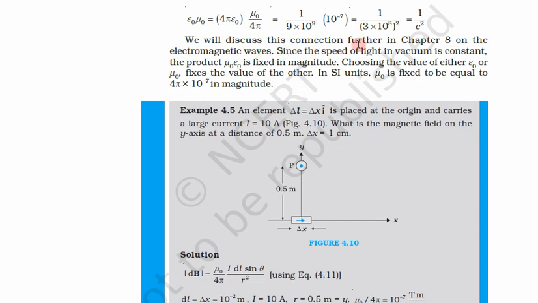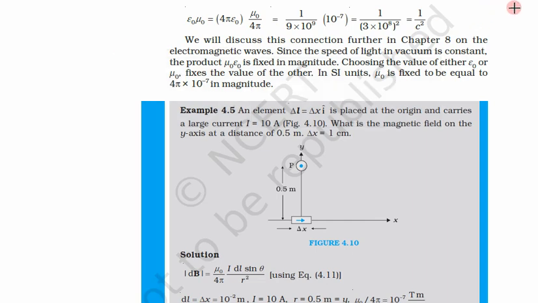We will discuss this connection further in chapter 8 in electromagnetic waves. Since the speed of light in vacuum is constant, the product of mu naught and epsilon naught is fixed in magnitude. Choosing the value of either epsilon naught or mu naught fixes the value of the other. In SI unit, mu naught is fixed to be equal to this much in magnitude. We have already seen the value of mu naught: when divided by 4 pi, it was 10 to the power minus 7.